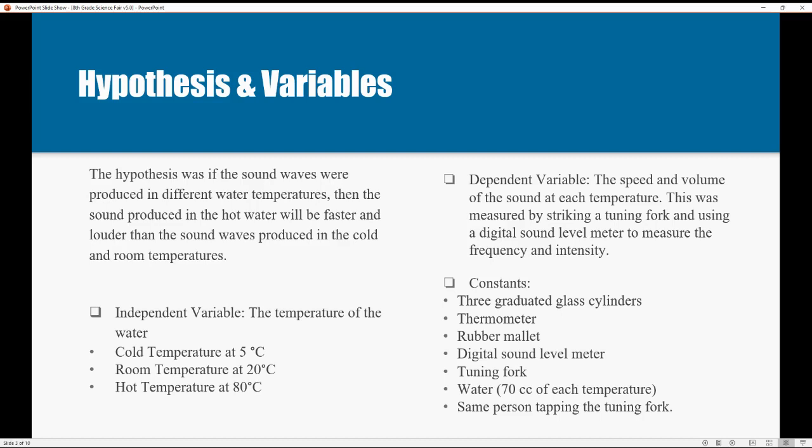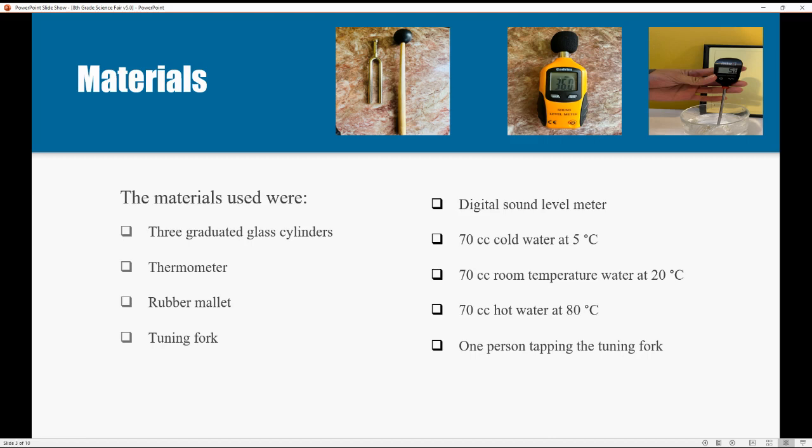The constants of this experiment were the same: cylinders, thermometers, rubber mallet, tuning fork, sound level meter, same amount of water, and the same person tapping the tuning fork. These were also the materials for this experiment.